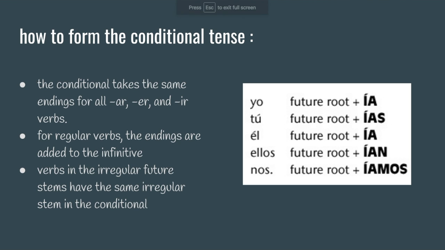For the conditional tense, which is used to say what could, might have, and what we wish would happen, take the infinitive of the verb and add the endings ía, ías, ía, íamos, íais, and ían.